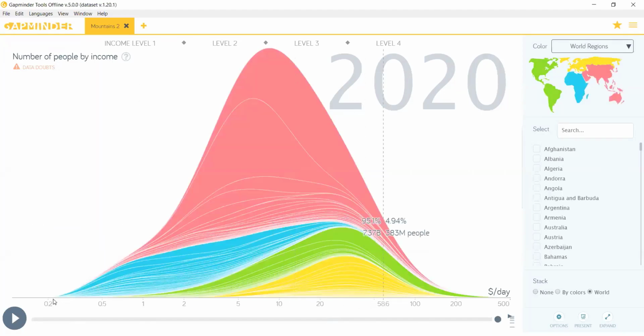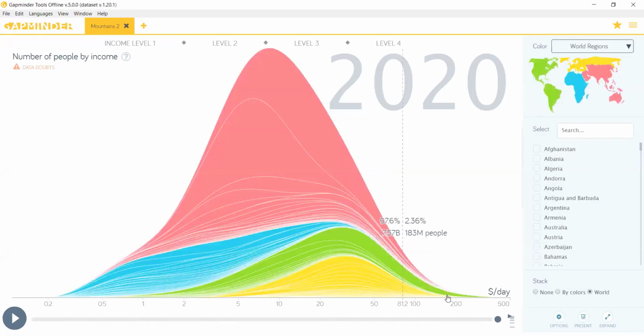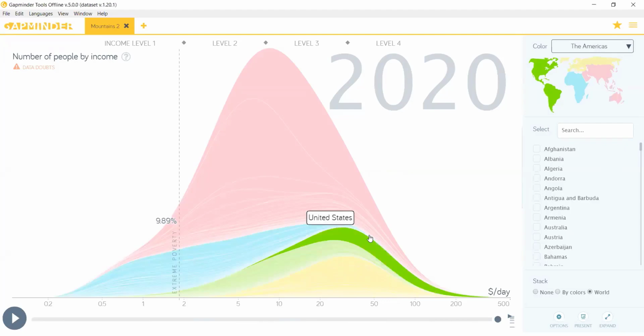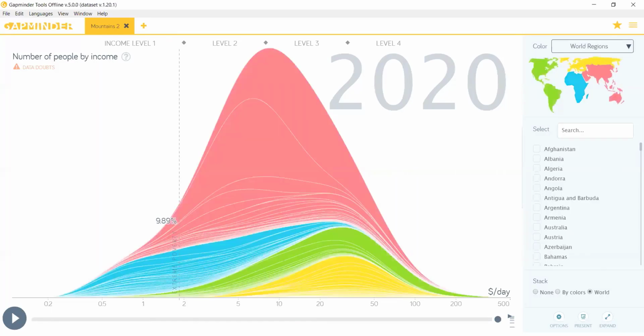They start from here, and they end up till here. So Asia is up here and Africa is somewhere here. So it means there is high diversity in Africa and Asia, and there is low diversity in Europe and America.